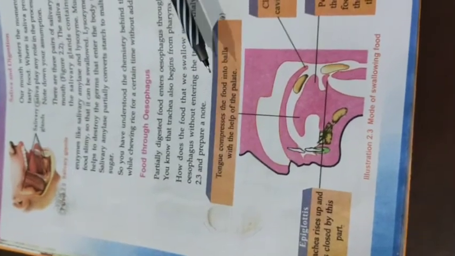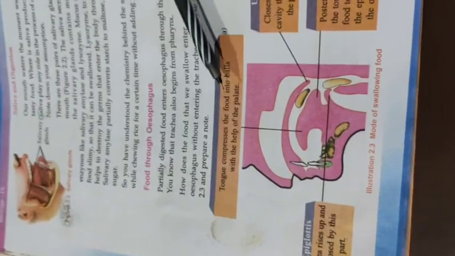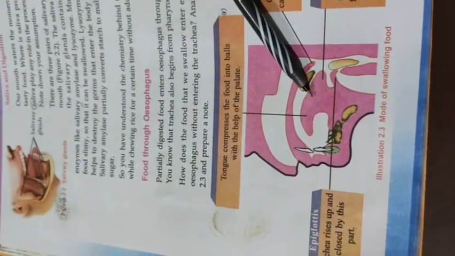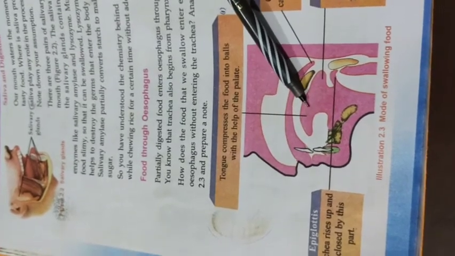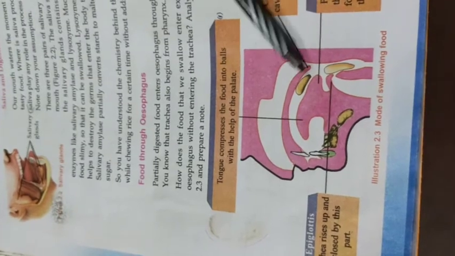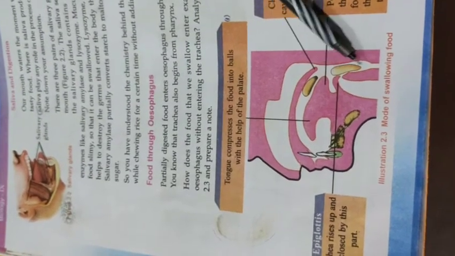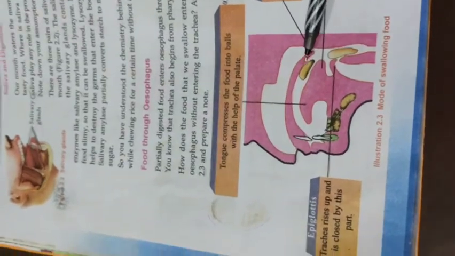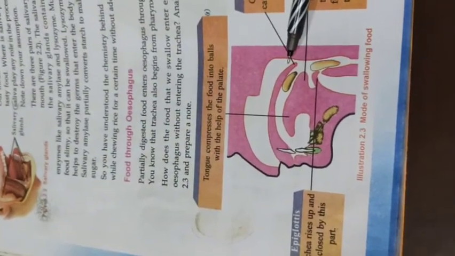In this passage, first step, the tongue compresses the food into a bolus with the help of the palate. This region is the palate. The palate and tongue help to pass the bolus of food into the esophagus.